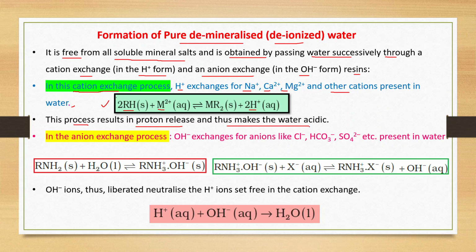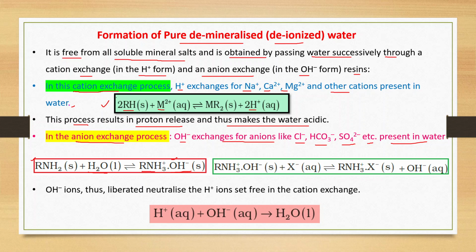Now this acidic water is passed to the anion exchange resin, and in the anion exchange resin OH- ion exchanges for anions like Cl-, HCO3-, SO4 2-, etc. present in water. This RNH2, when reacting with H2O, will convert into RNH3+ OH-.